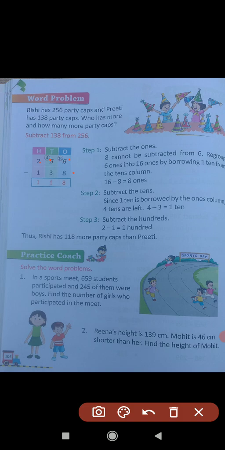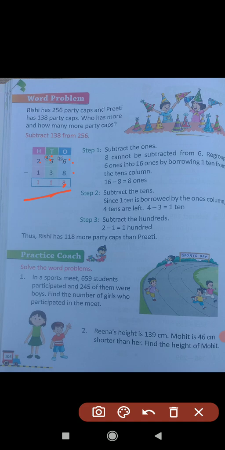So we take one borrow from the tens place number, and see, 5 is at the tens place. When we take one borrow, this 6 converts into 16 and this 5 converts into 4. After converting we can subtract 8 from 16. 16 minus 8 is equal to 8. And step 2 is the tens place column. The number is 4 after borrow. 4 minus 3 is equal to 1, and in the hundreds place 2 minus 1 is equal to 1.